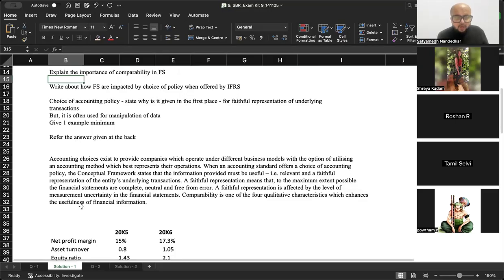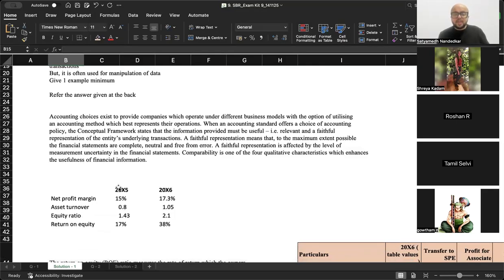Now, accounting policy choices exist to provide companies which operate under different business models with the option of utilizing an accounting method which best represents their operations. When an accounting standard offers a choice of accounting policy, the conceptual framework states that the information provided must be useful, that is relevant, and a faithful representation of entities' underlying transactions. A faithful representation means that to the maximum extent possible, the financial statements are complete, neutral, and free from error. A faithful representation is affected by the level of measurement uncertainty in the financial statements.